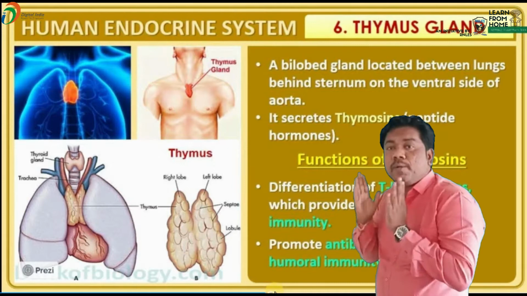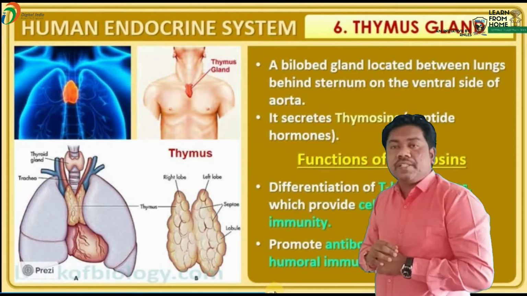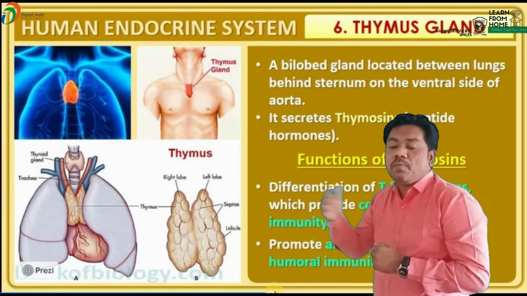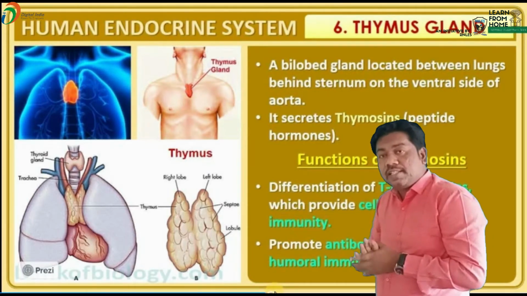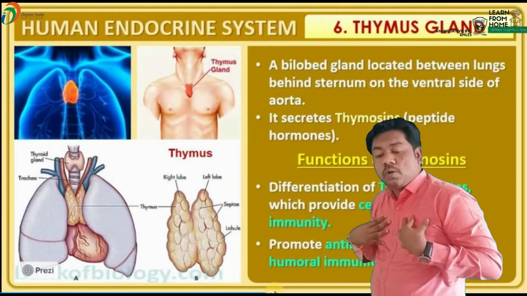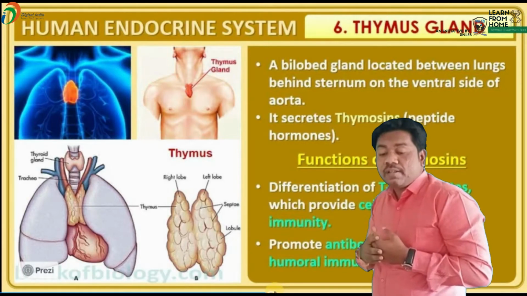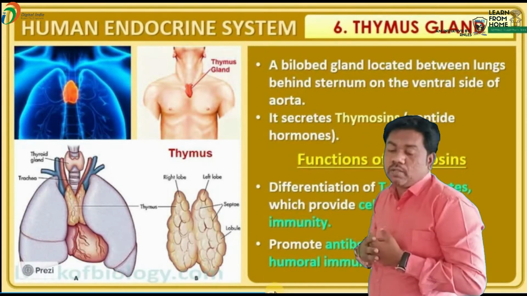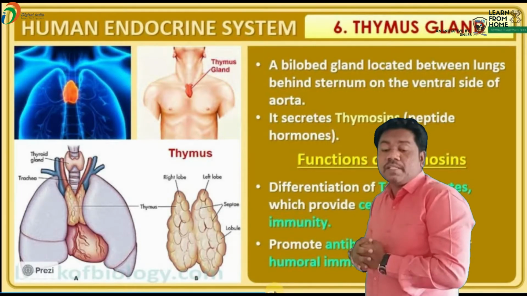Bilobed means it possesses two lobes. Due to that reason, it is known as a bilobed gland. It is located in between the two lungs, behind the sternum, on the ventral side of the aorta. So that is the location of the thymus gland.